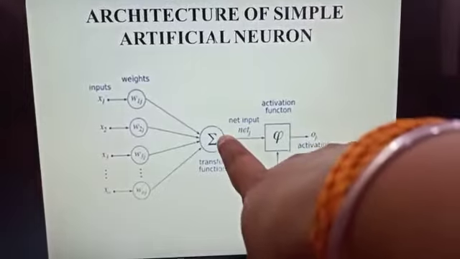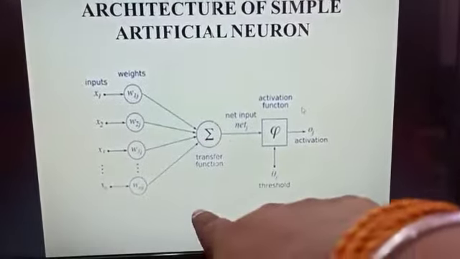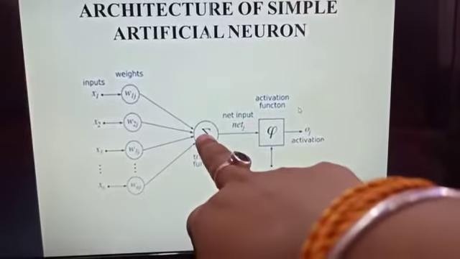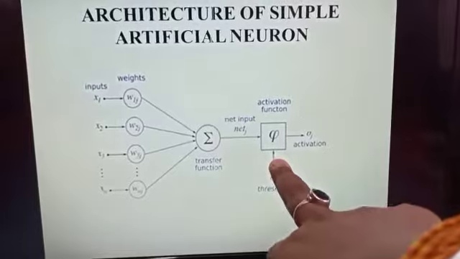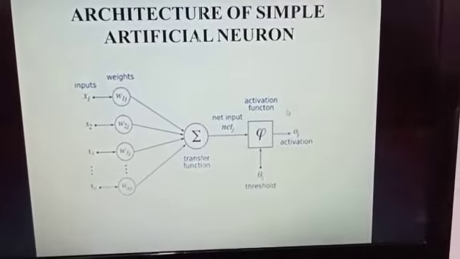This is the transfer function. Here we perform the summation of input signal and weights and then transfer this value to the activation function. According to the activation function, we calculate the output value.